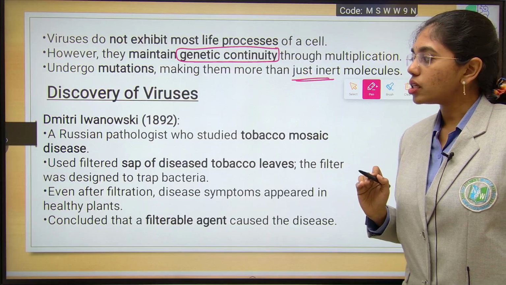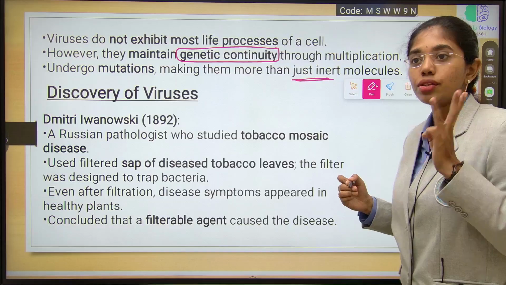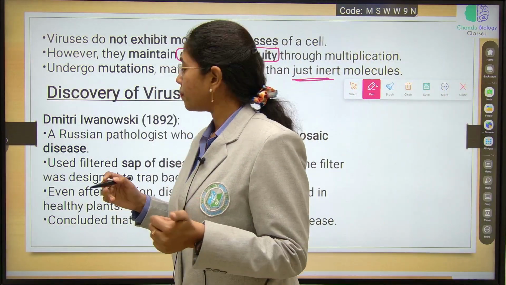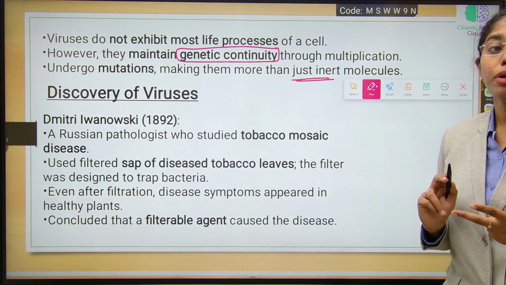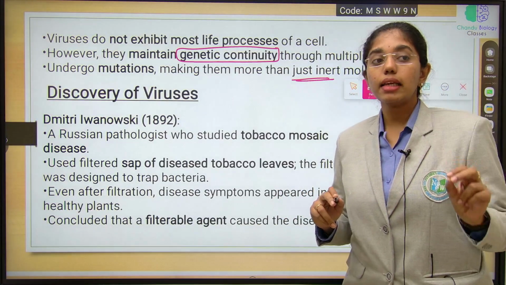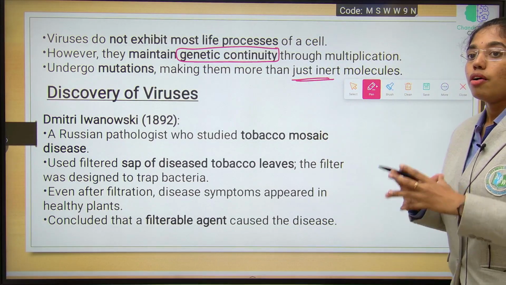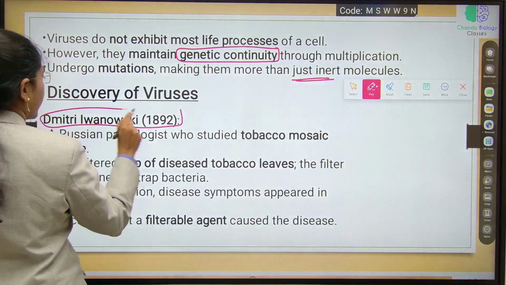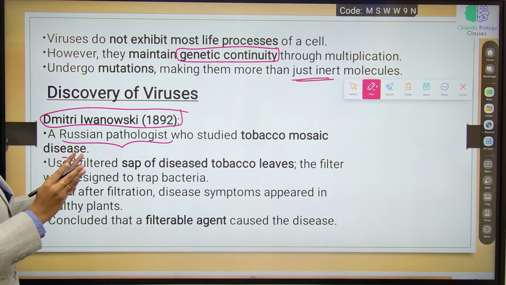Discovery of viruses: a whole lot of discovery was done, and you have to remember three main scientists. One is Ivanovsky, another is Beijerinck, M.W. Beijerinck, after which W.M. Stanley. These are the three scientists you have to remember when it comes to the discovery of viruses. First, let us look into Grigory Ivanovsky in the year 1892. He is a Russian pathologist who studied tobacco mosaic disease.